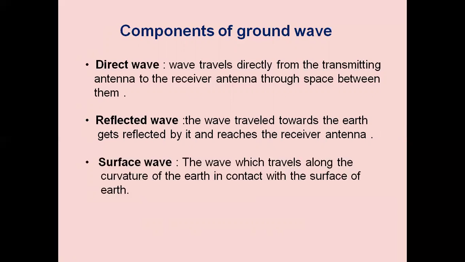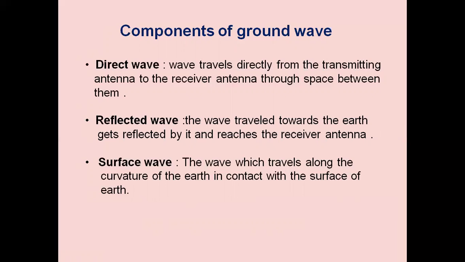Surface wave, the wave which travels along the curvature of the earth in contact with the surface of the earth. And hence, when the waves are propagating through ground wave, there will be three types of waves that are propagating through the ground.